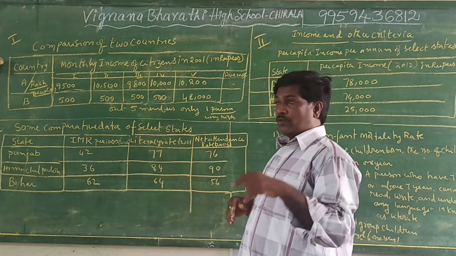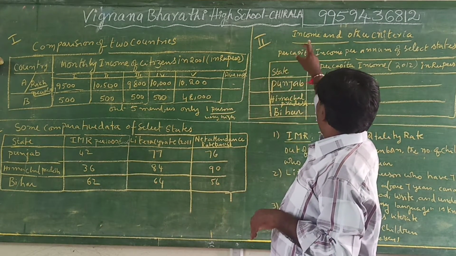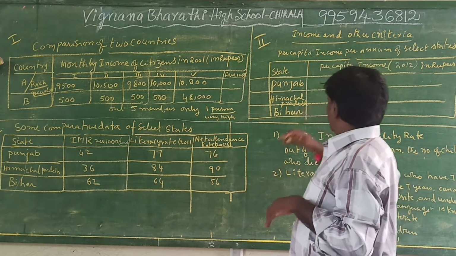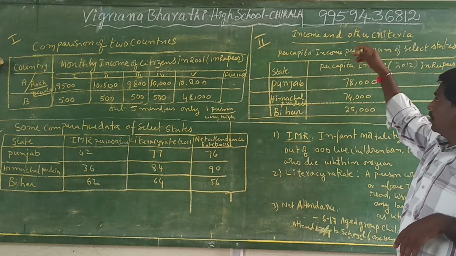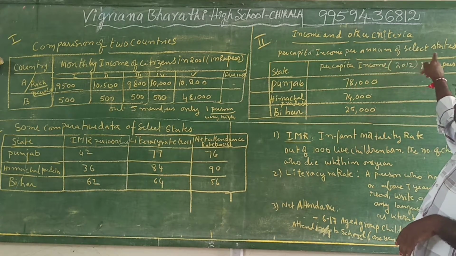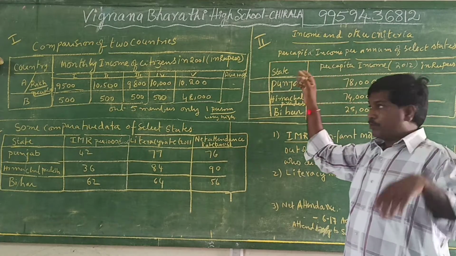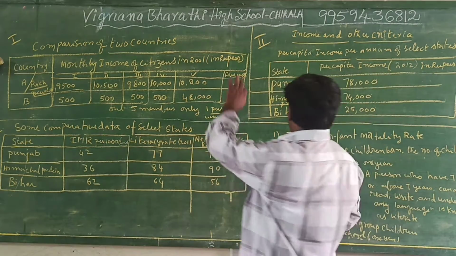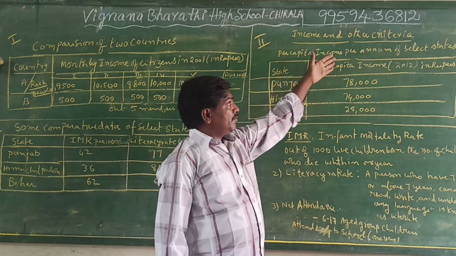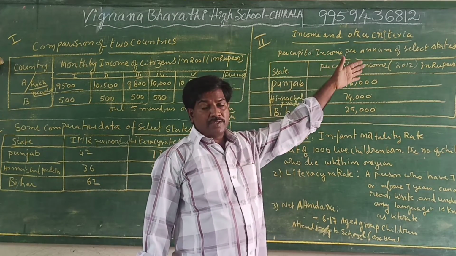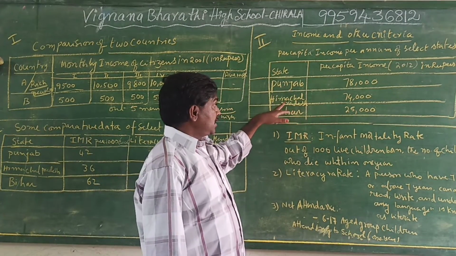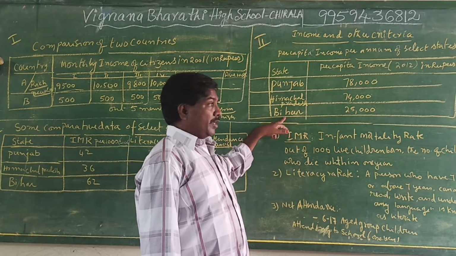Afterwards, we discuss income and other criteria of different states. First of all, see the per capita income per annum of selected states, which is given in the textbook. Here 3 states are selected: one is Punjab, the second is Himachal Pradesh and the third is Bihar.